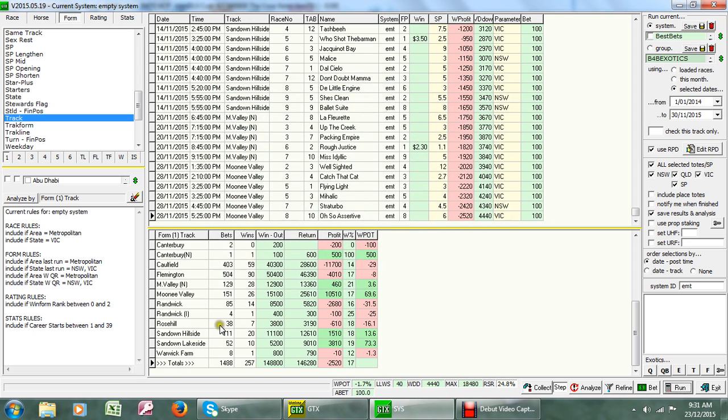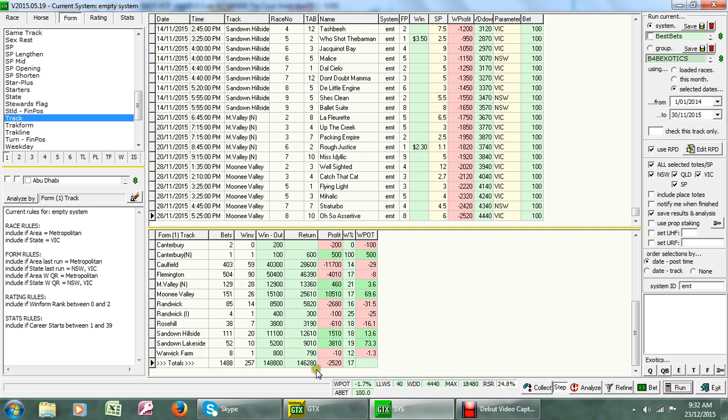And when we look at Randwick, that's up there at the 16%. Rosehill is the 18%. Still losing, but once again, only 38 races there. And we're getting good results from horses that last qualified at Sandown, Hillside or Lakeside. And Warwick Farm, there are a few in there. That didn't figure in our previous one, but it does figure in their very last start.